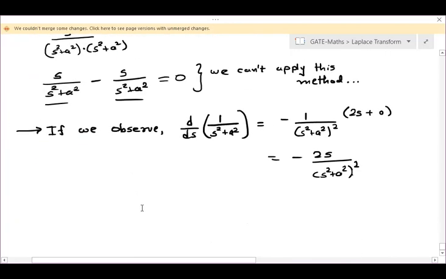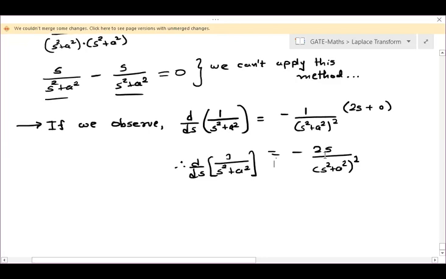Whose Laplace inverse we have to find, which is our question. So d by ds of 1 upon s square plus a square is equal to minus 2s by (s square plus a square) whole square. Now I want to find the Laplace inverse of this. Minus 2 is a constant, we can take it outside. Now I have to apply Laplace inverse, so let us apply Laplace inverse on both sides.